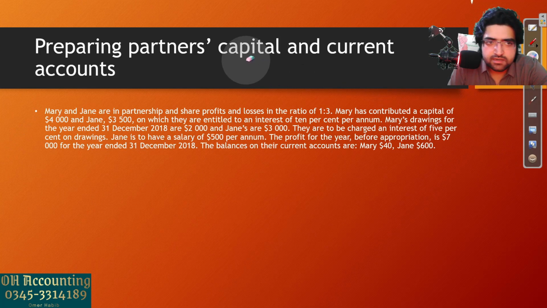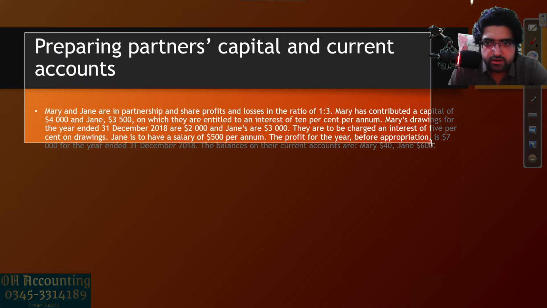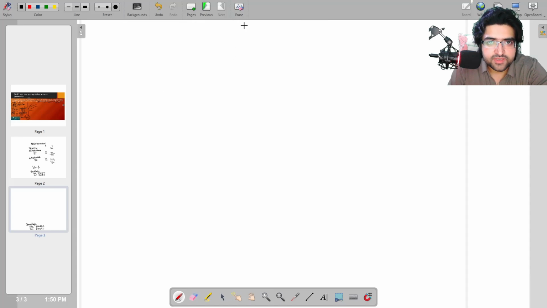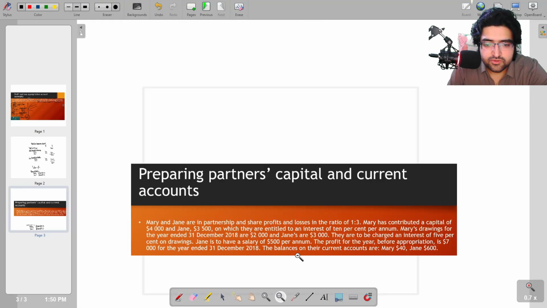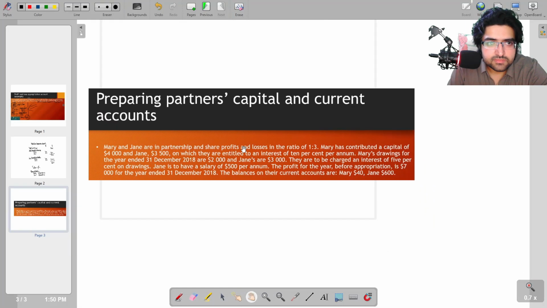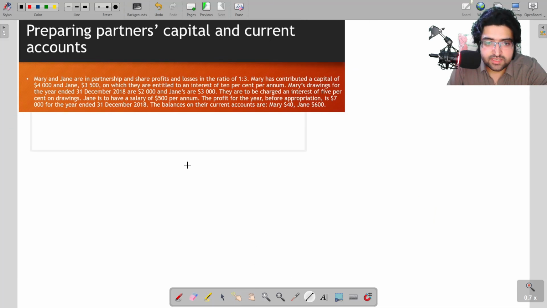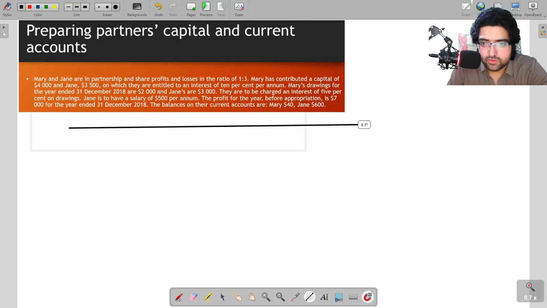Let's take this example to open board and make the current account over there. Let's open a fresh page, erase all this, zoom this out, move this here.